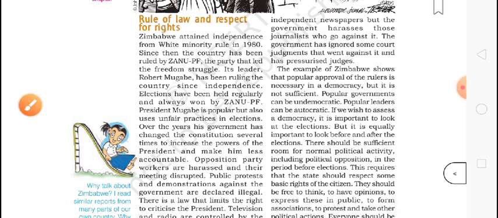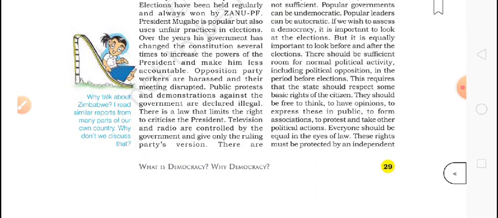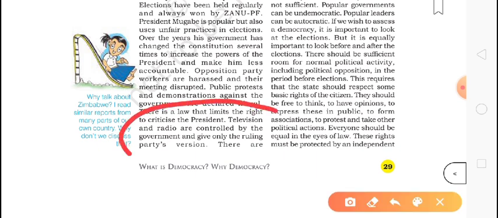So if the public, the people, come on the road and start protesting, now he was in power, he had so much power that he could beat them or make them quiet. At the same time, he made television and radio controlled by the government. But when this happens in any country, it becomes very problematic.